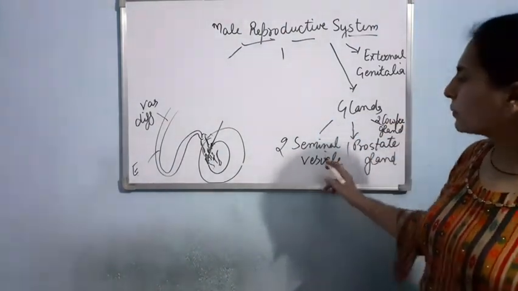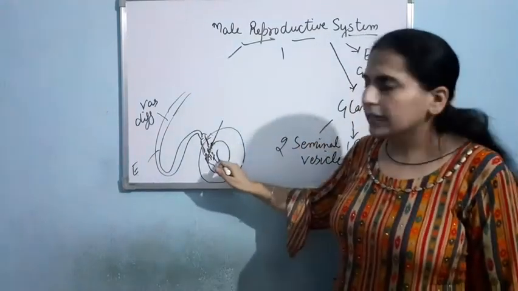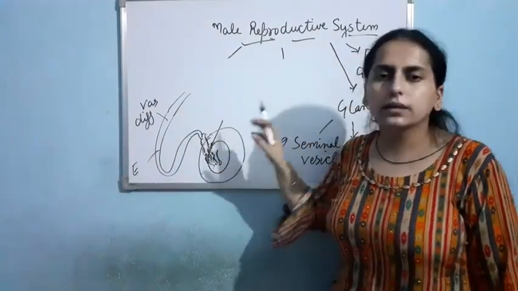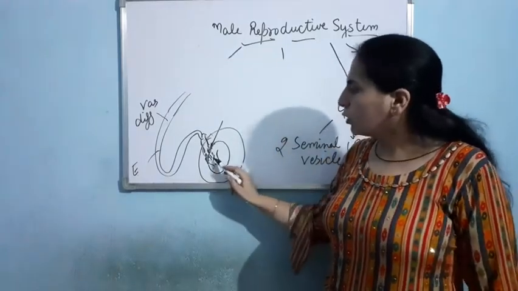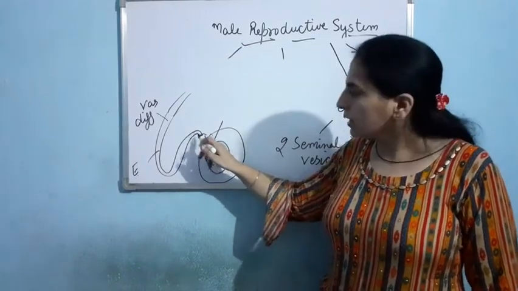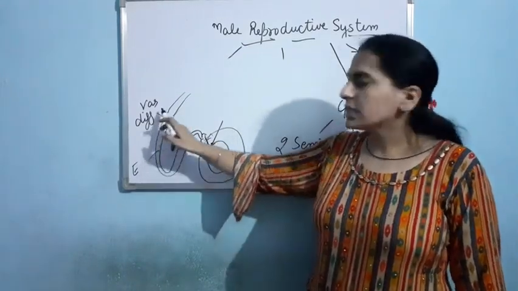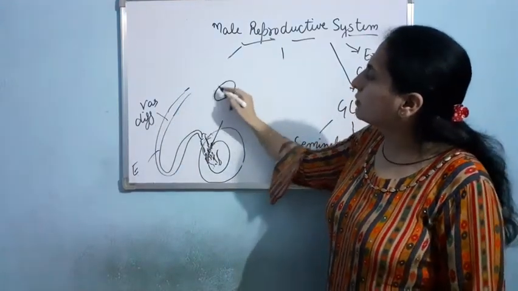So now what will happen? The vas deferens is taking the sperms. The testes have made the sperm. In the seminiferous tubule, the sperms are there. From there they will enter into the rete testis, vas efferentia, then epididymis, then vas deferens, and after that what will happen? The seminal vesicle is there.